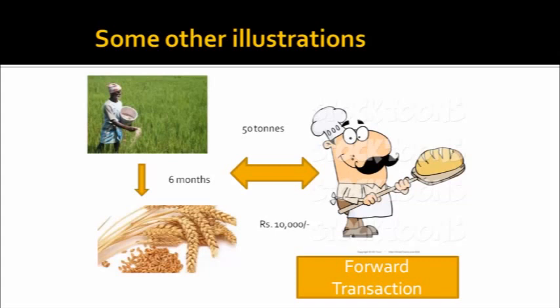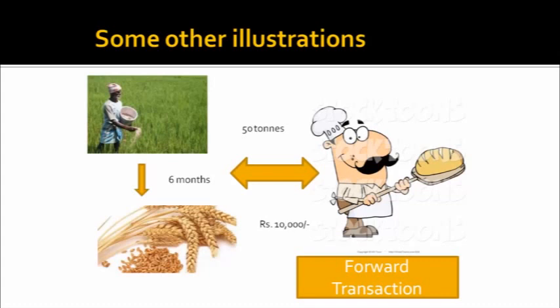The next difference is, in a spot transaction, both parties transact on the basis of their present capability. However, in a forward transaction, right now neither is the farmer capable of producing 50 tons of wheat nor is the baker in a position to pay. So you can say that in a forward contract, a leveraging of capabilities is involved. There's a risk also because no down payment is involved. So the buyer might contract to buy a larger quantity of goods or services in the hope that he will derive some benefit from the price difference that will arise after 6 months.